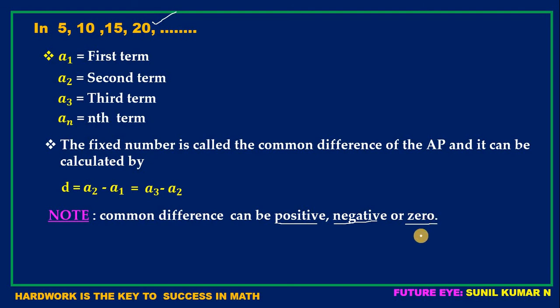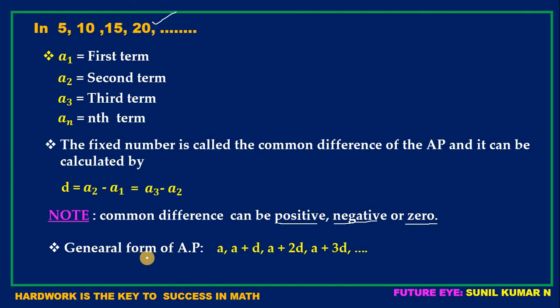Next, let us see another important thing, that is the general form of AP. This is very, very important, children. That is A, A plus D, A plus 2D, A plus 3D, and so on. What is A? Already I said A means the first term. Now A plus D is the second term.